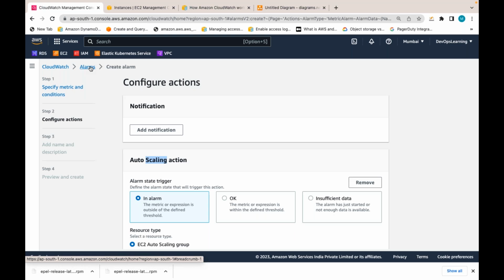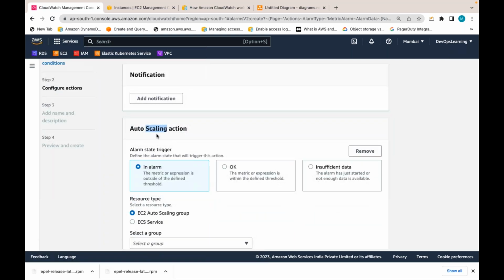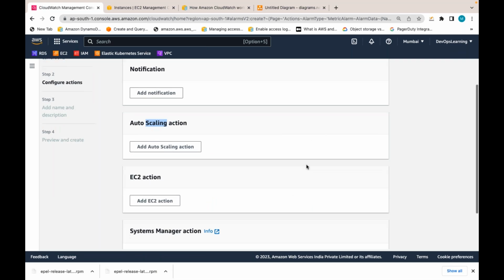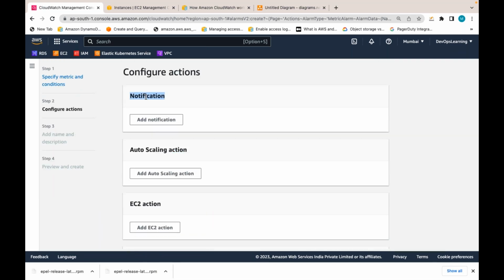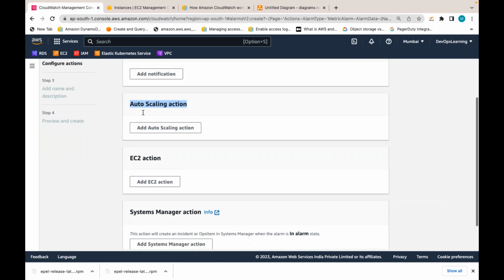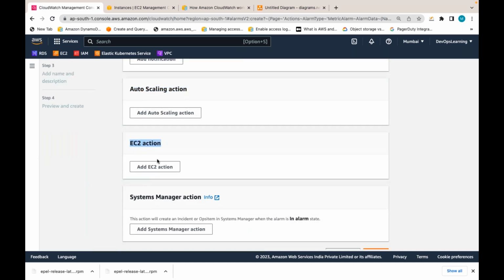When we discussed the auto scaling group, I selected a target tracking policy, and that policy created the CloudWatch alarms. If required, you can create the alarm manually. So I am not doing any auto scaling action either. If required, you can take some EC2 action. You can send notifications, you can send auto scaling actions, or you can take EC2 action.